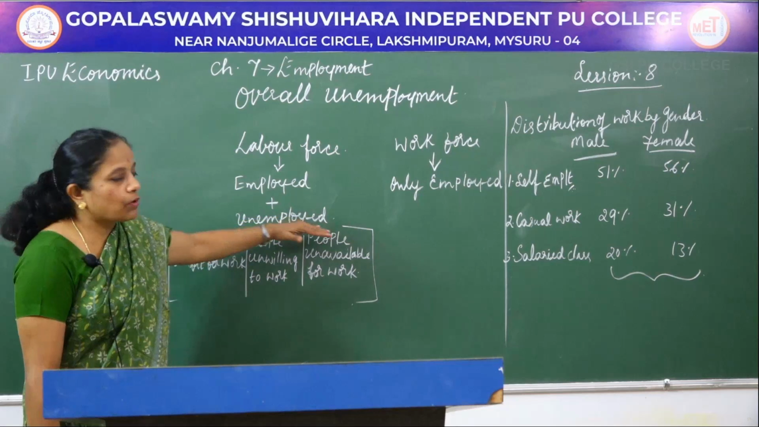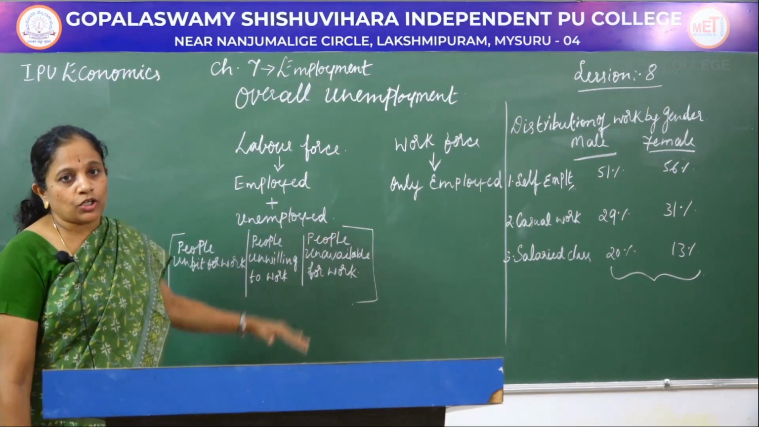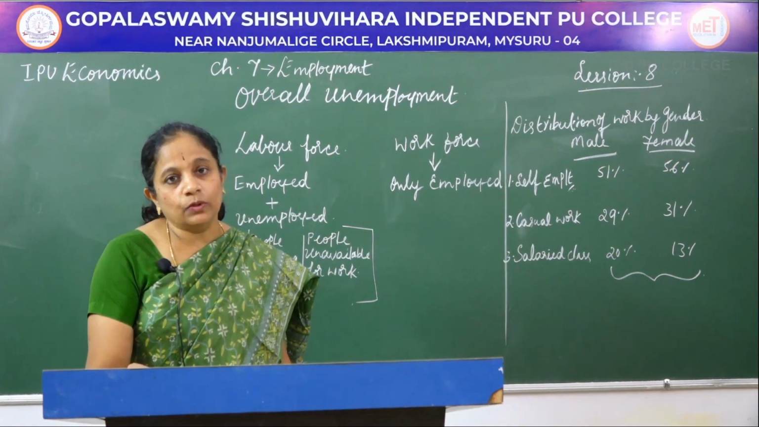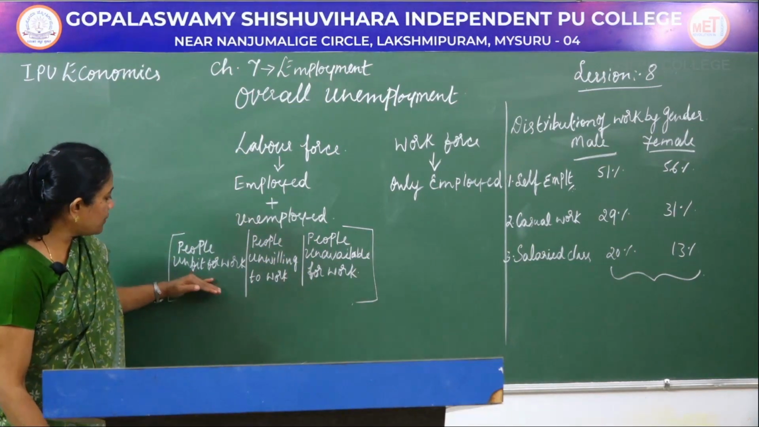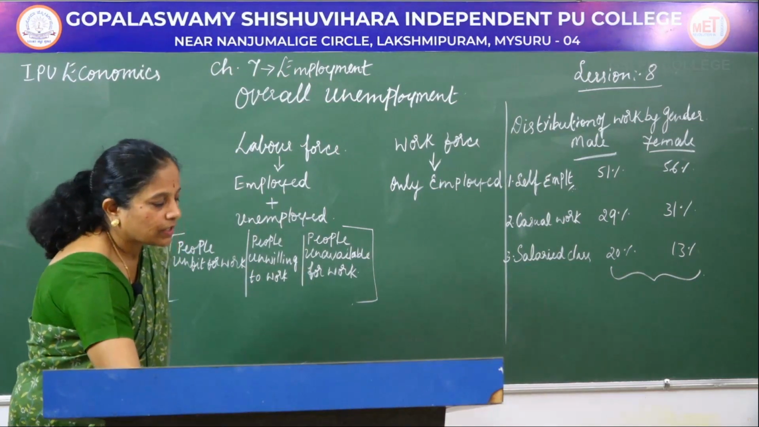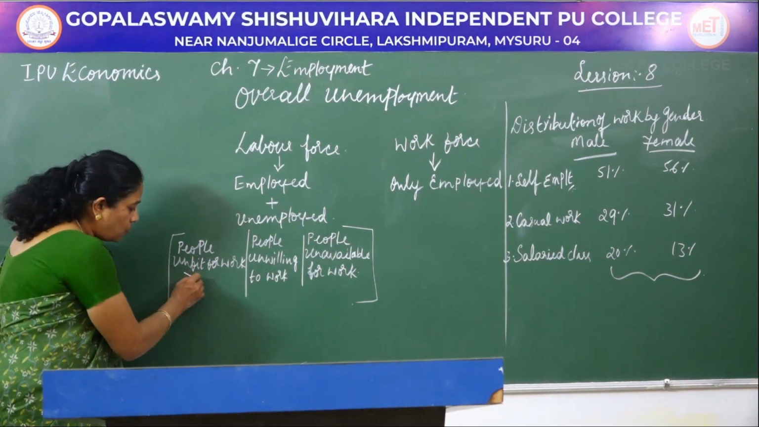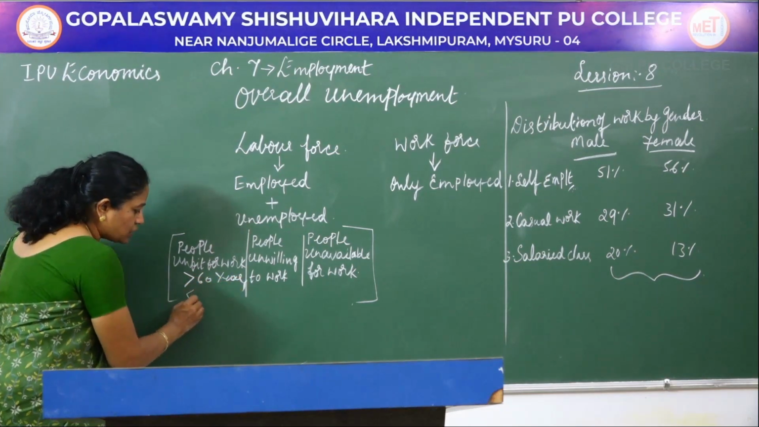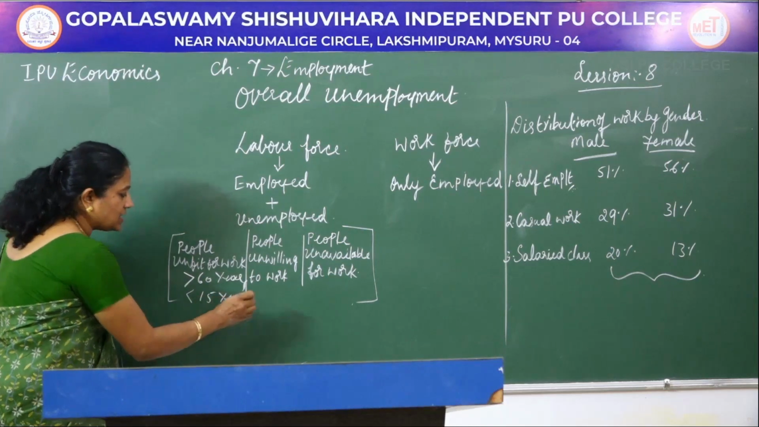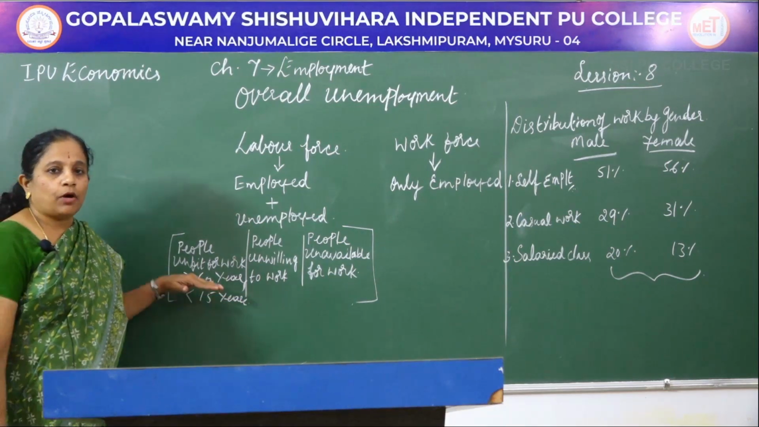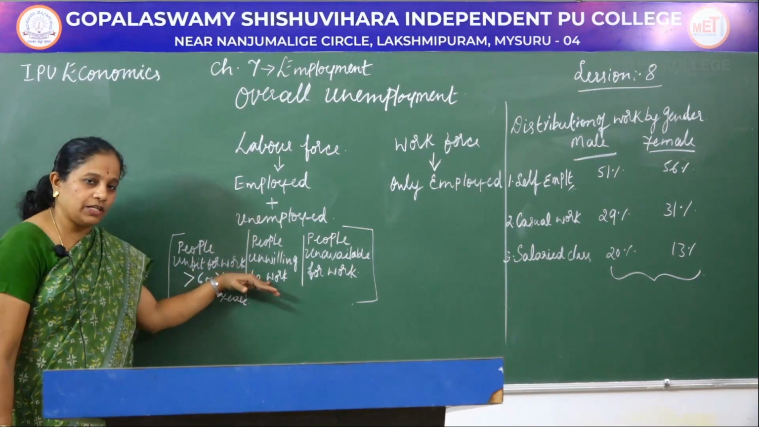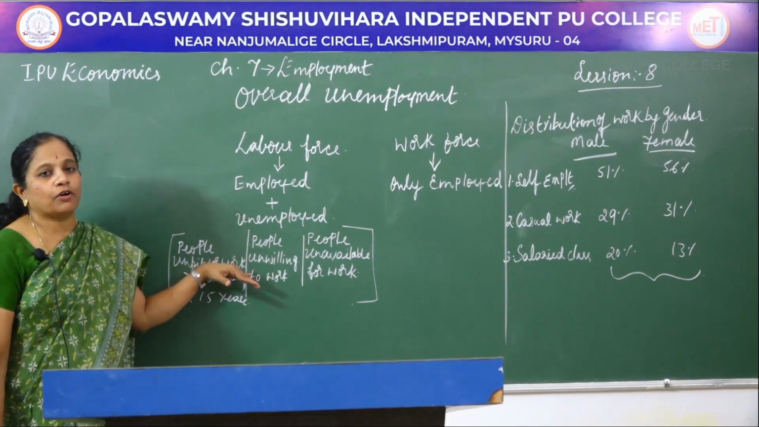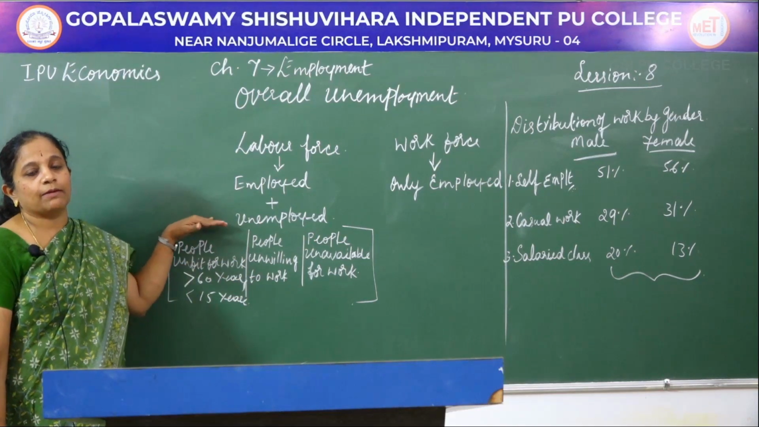Then who are all the unemployed people? Those who are not going to work are unemployed people, as you all know, but there it is categorized into three. First, the people who are unfit for work. Who are unfit for work? Those whose age is greater than 60 years and those who are below 15 years. We can consider this population, above 60 years and below 15 years, as people who are unfit for work. So, we can call them unemployed people.